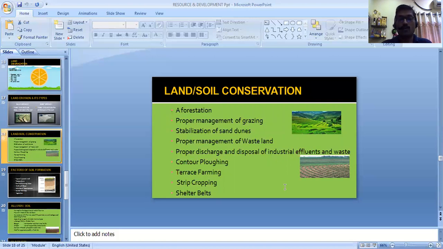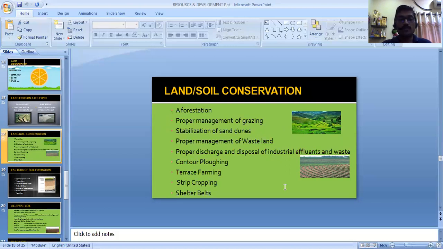We need to plan out proper grazing management. We need to stabilize the sand dunes too, because if the sand is washed away from one place to another, the sand is responsible for degrading the soil. We need to plan out the management of wasteland. We need to discharge and dispose of our industrial waste.